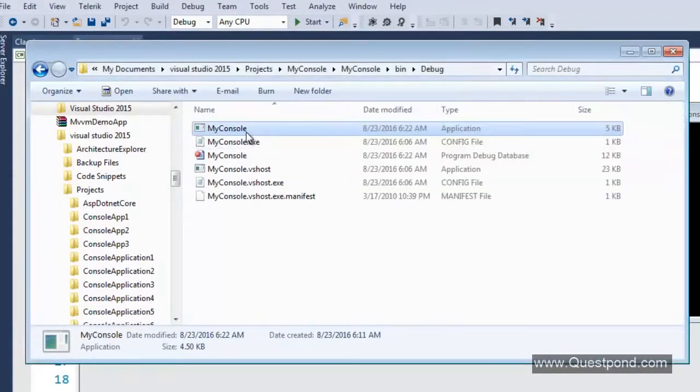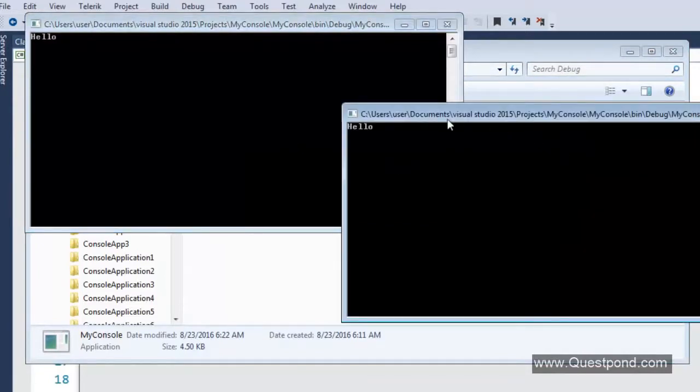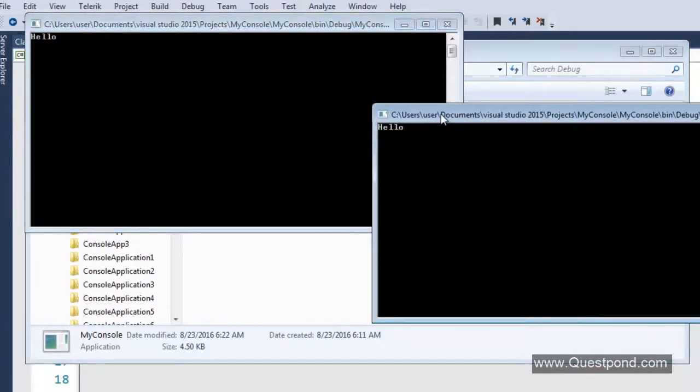If I again click, you can see now I have two EXEs. This EXE is running in its own memory address and this EXE is running in its own memory address, right? So both of them have separate memory addresses.